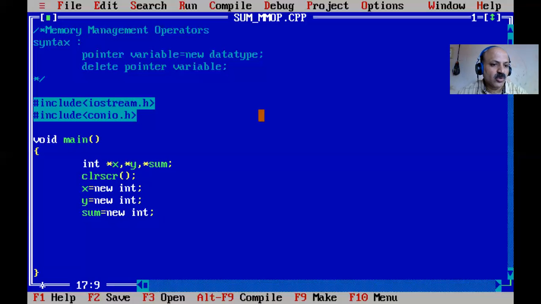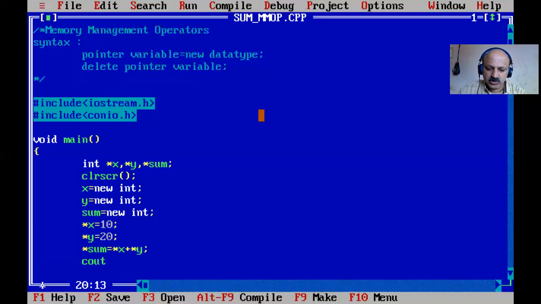Here we provide the memory using the asterisk sign. I provide x with the value 10 and y with the value 20, and then asterisk sum equals asterisk x plus asterisk y.